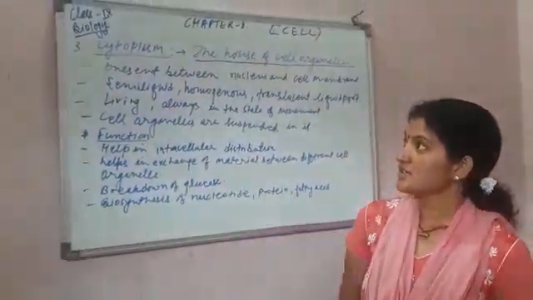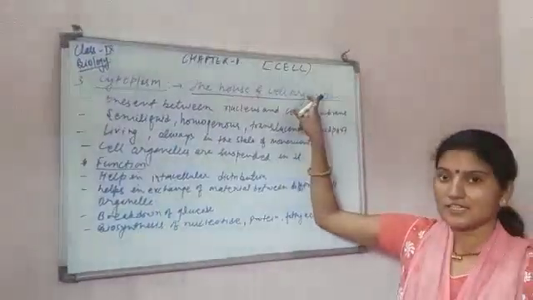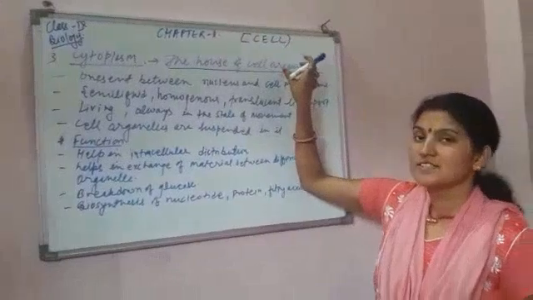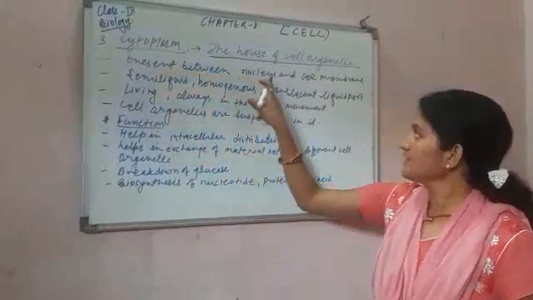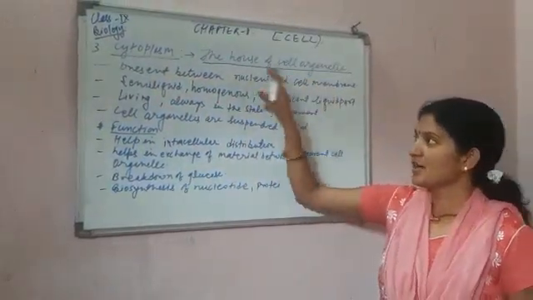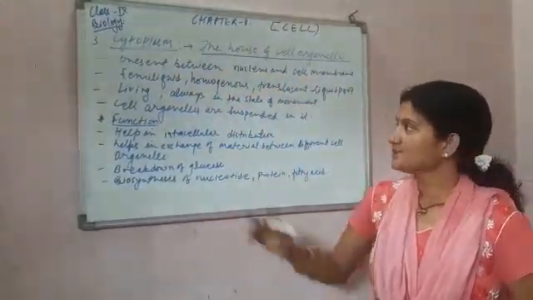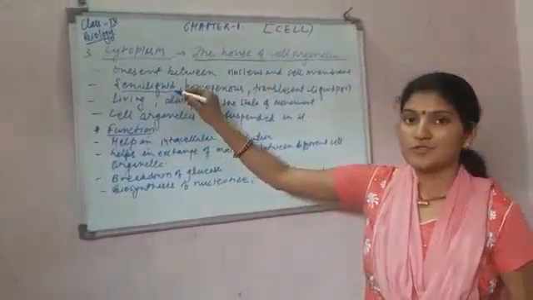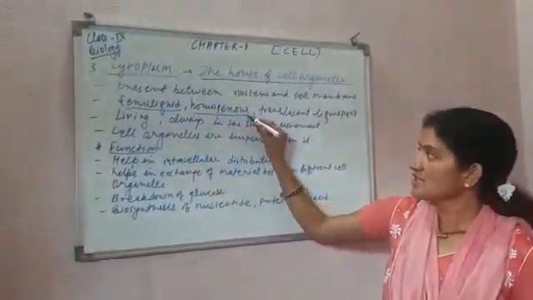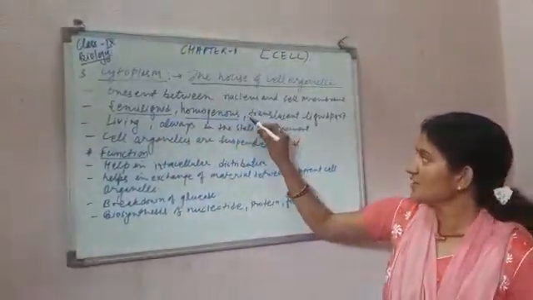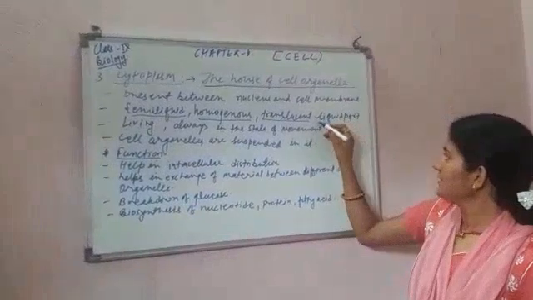Next structure is cytoplasm. Cytoplasm is the house of cell organelles. That means cell organelles reside in the cytoplasm. Next, present between nucleus and cell membrane. Cytoplasm is the liquid which is present between the nucleus and cell membrane. These are semi-fluid. Semi-fluid means half solidified. Homogeneous, एक जैसा, एक समान, translucent, जिसे कि हम थोड़ा बहुत आर पार देख सकते हैं, and liquid part.